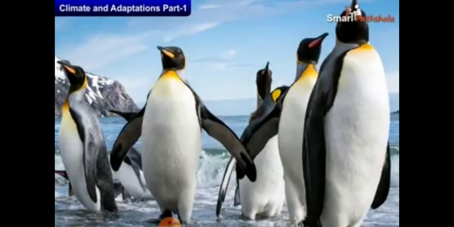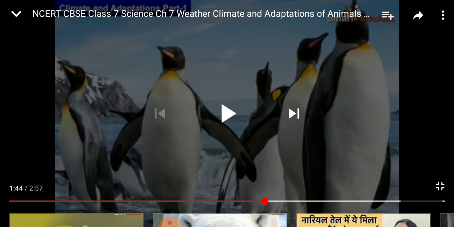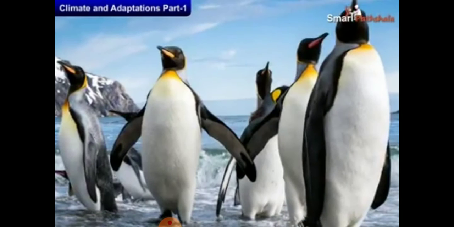What is the meaning of streamlined? From the top and the end, it has a narrow body, and from the middle, you can see the middle portion is wide. So they have a streamlined body and webbed feet, which help them in swimming.